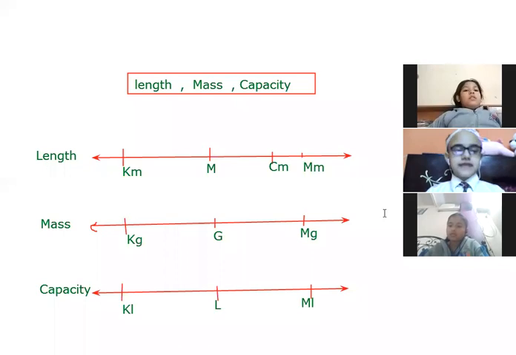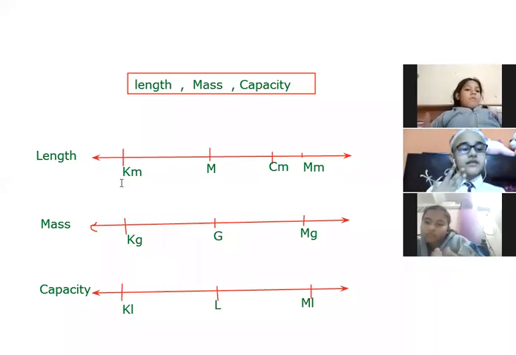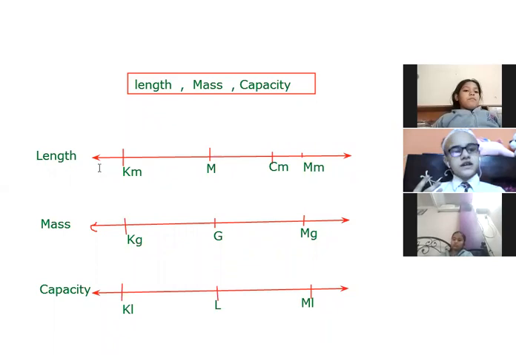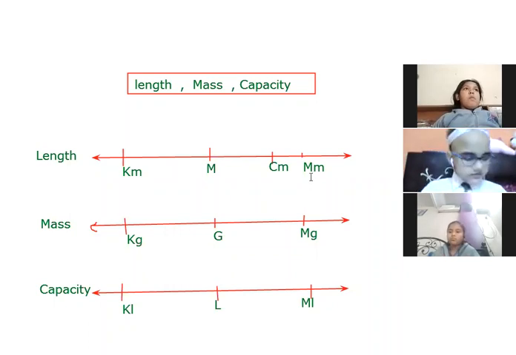So here we are going to discuss about the relationship between these units. First of all, we must understand that K means kilo, so it means this is the highest unit. Whether it is kilometer, kilogram, or kiloliter, all of these are the highest units. Similarly, the milli word, that can be millimeter, milligram, and milliliter. All these are smallest units.